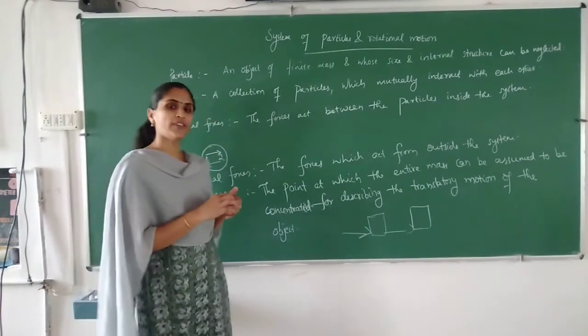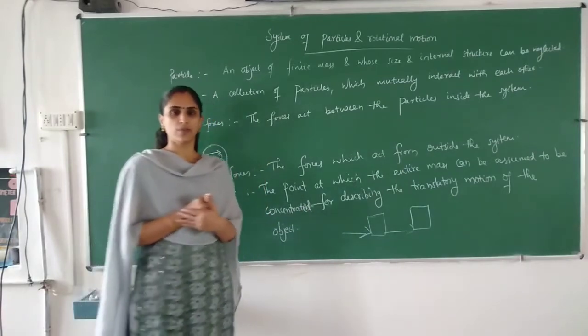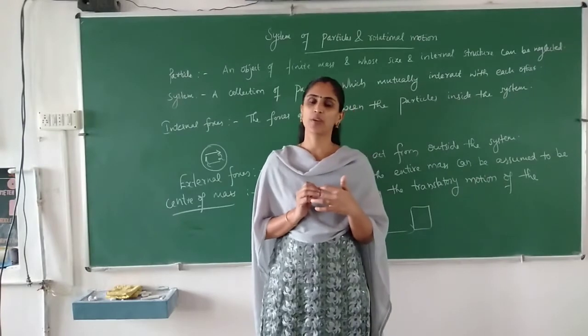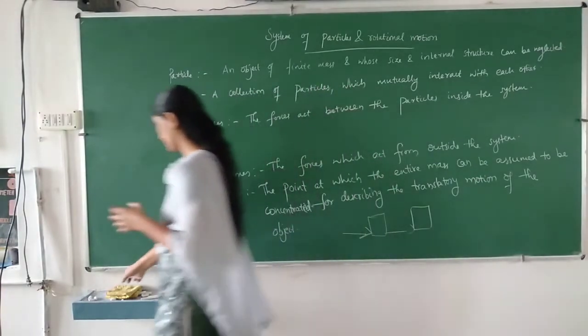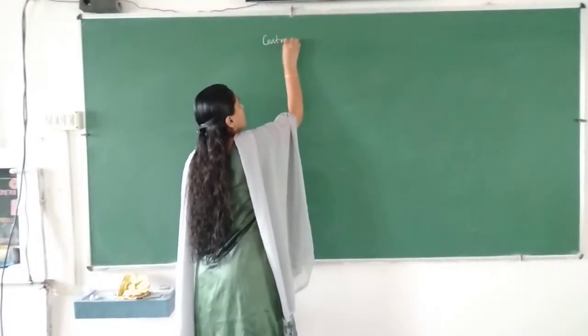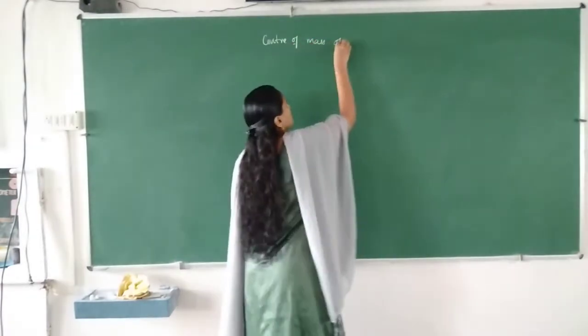Okay. So that is the significance of center of mass. And now we will discuss center of mass of a two-particle system.